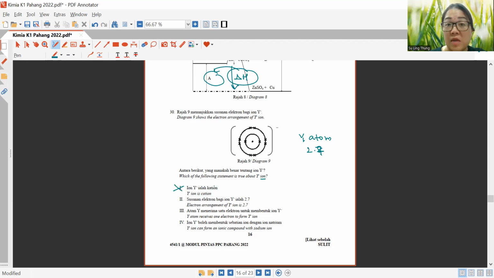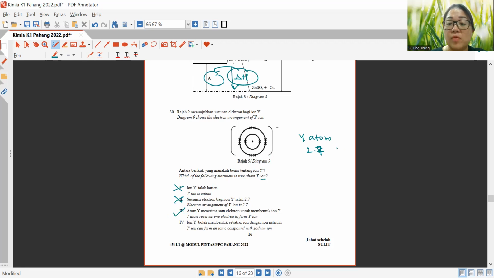Wrong, this is an ion, negative. The electron arrangement of Y negative ion is 2.7. This is wrong. If it is in the form of ion, it's stable, so it's supposed to be 2.8. Okay, 3. Y atom receives 1 electron to form Y negative ion, which is correct.